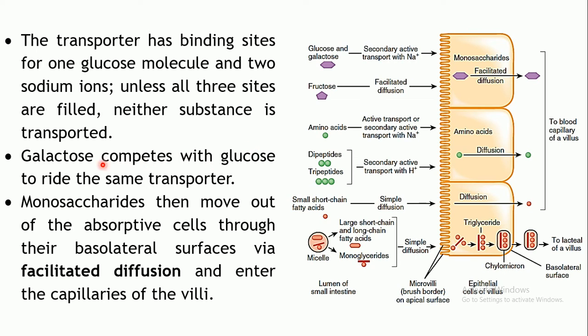So the same transporter is utilized by both glucose as well as galactose. Now once inside the epithelial cell, from here the monosaccharides will cross the basolateral membrane. This is the basolateral membrane, which is facing your interstitial fluid. So from here it will move into the interstitium by the process of facilitated diffusion. Further it will go into the blood capillaries of the villi.